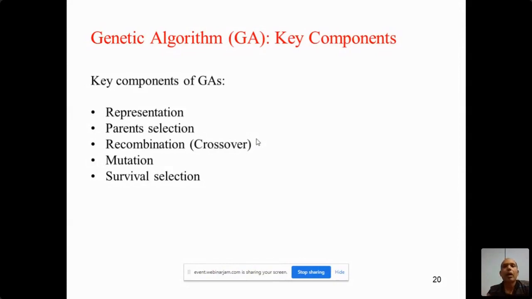Maybe the crossover with the good and bad, maybe we may get some other good solution for the survival selections. So in this way, we perform the iteration.